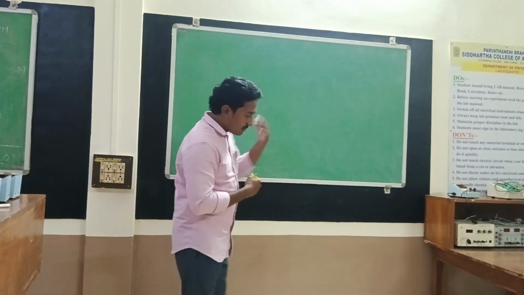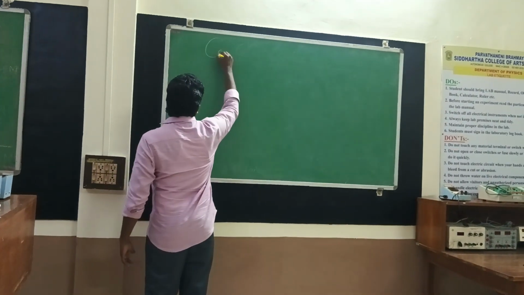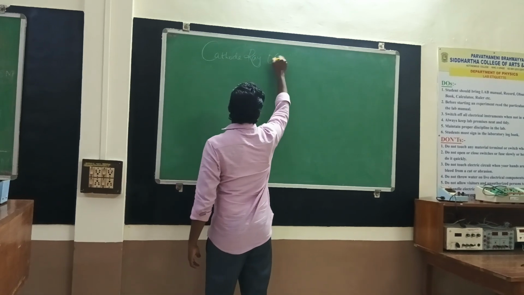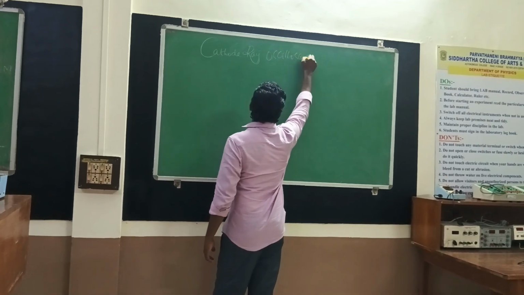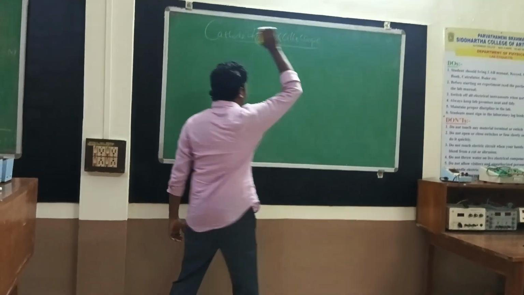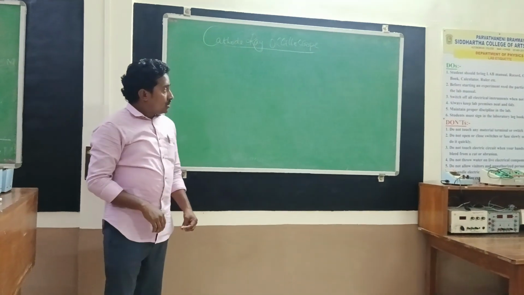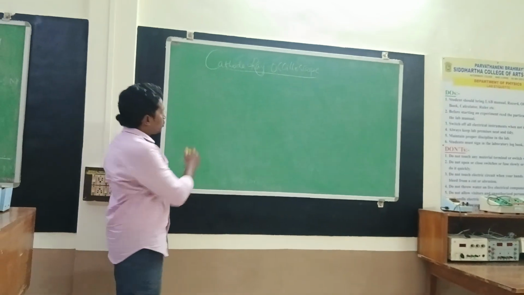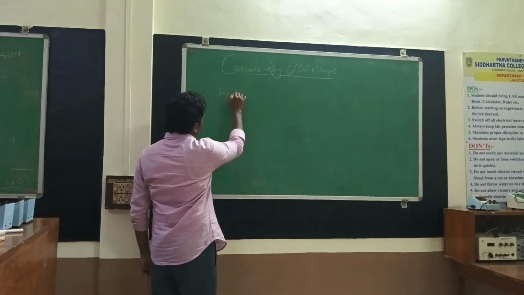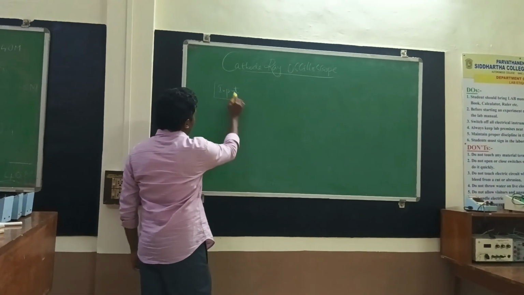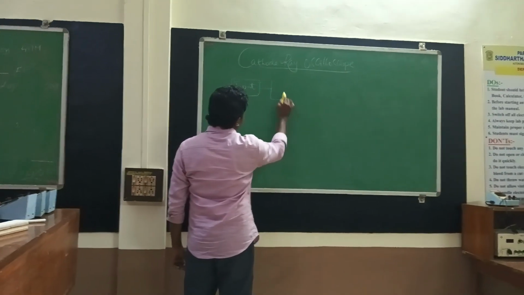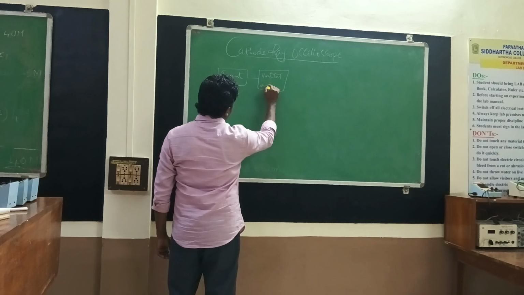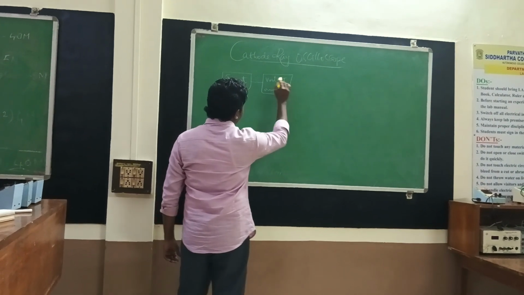Let us see, the title of the concept is cathode ray oscilloscope. In the block diagram of the cathode ray oscilloscope, the input from the circuit is connected to a vertical amplifier circuit.